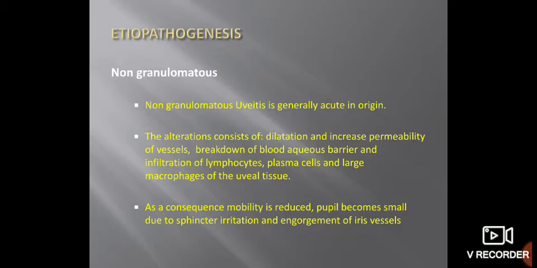As a consequence of this increased permeability, the mobility of these structures, specifically of the iris, is reduced. Pupils become small. Why does it become small? Due to inflammation the iris becomes boggy, and because of the inflammatory materials there is irritation of the sphincter pupillae muscle, which causes miosis, or constriction of the pupil, seen in acute uveitis.